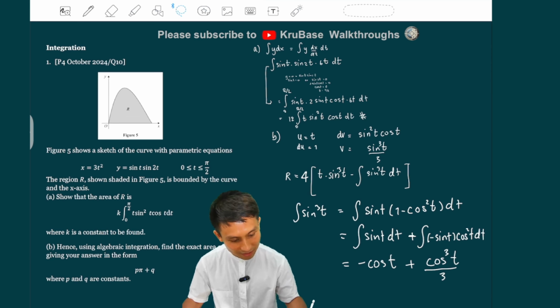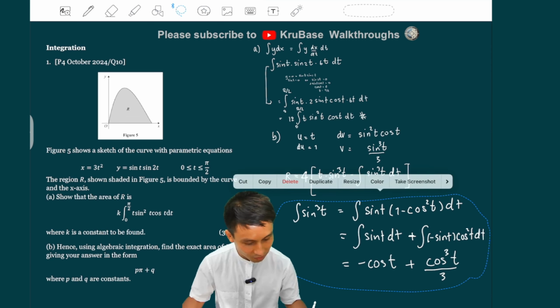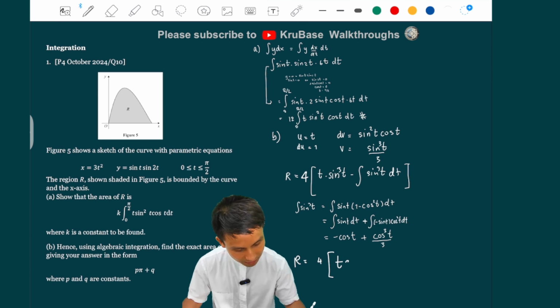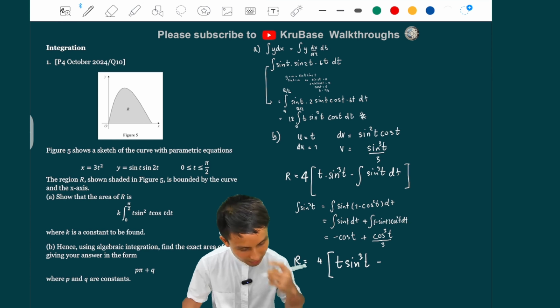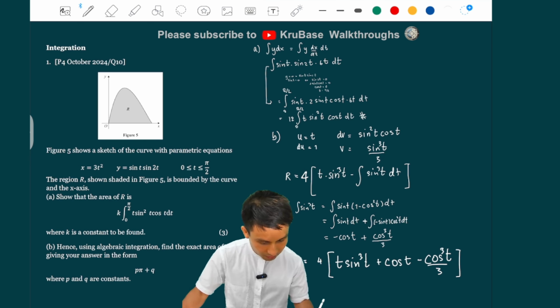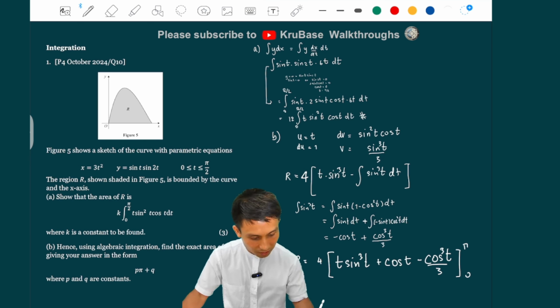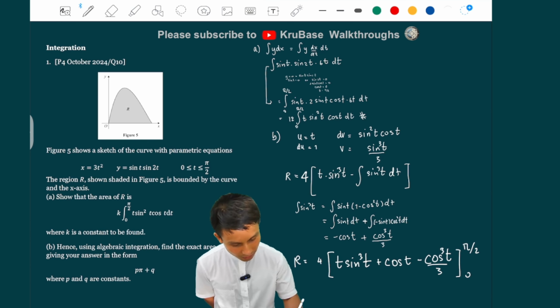Now I can plug this back into the previous R expression. It's just going to be R equals 4 in the brackets, t sine cubed t, minus, so if I put this whole thing in, I'm going to get a plus cos t and a minus cos cubed t over 3. And I'm going to have all the bounds be the same, 0 to pi over 2. There you go. So we're just going to sub in the bounds and see what we get. So 4.